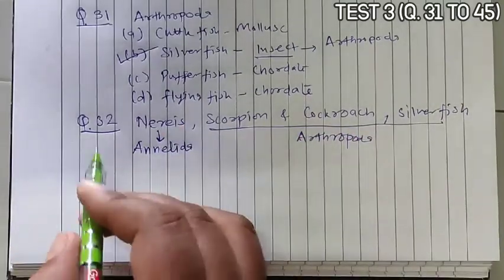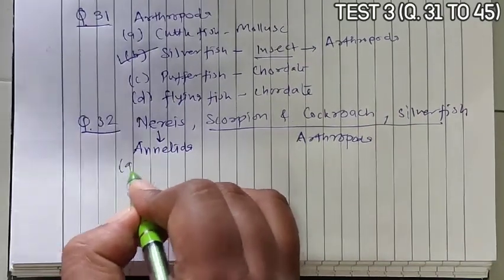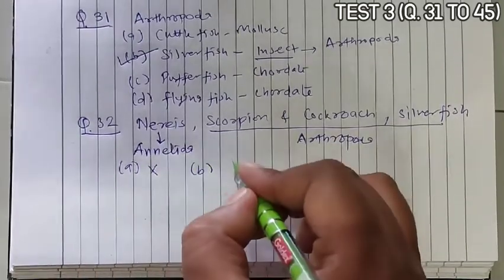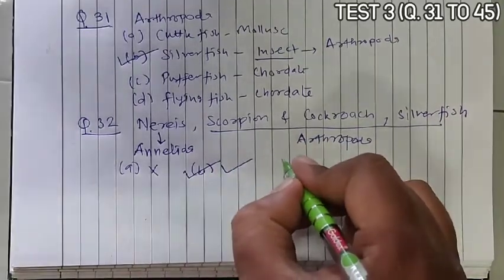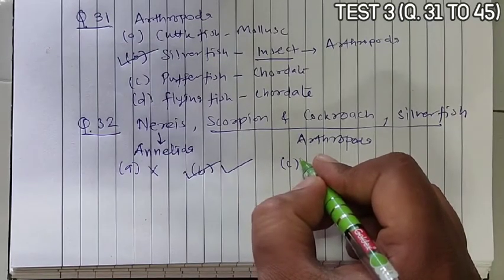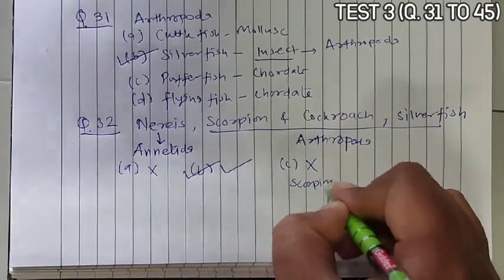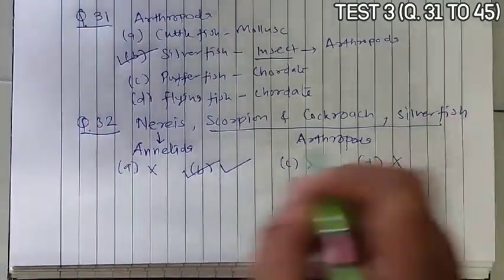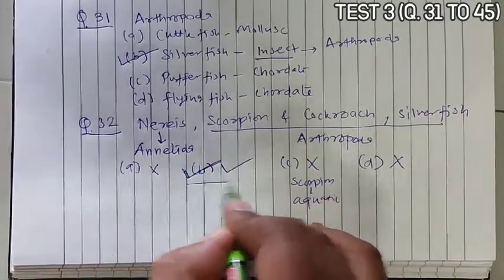Now, arthropods have jointed appendages but Annelida cannot have, so option A is not true for all. If we go with option B, they all possess a dorsal rod, so this is the correct statement with respect to all of these. Option C, none of them is aquatic. It is not like that. Scorpion is aquatic, so it is incorrect. And they all belong to the same phylum, so that is incorrect. As I have said, one belongs to Annelida and the others to Arthropoda. So the correct answer is option B.